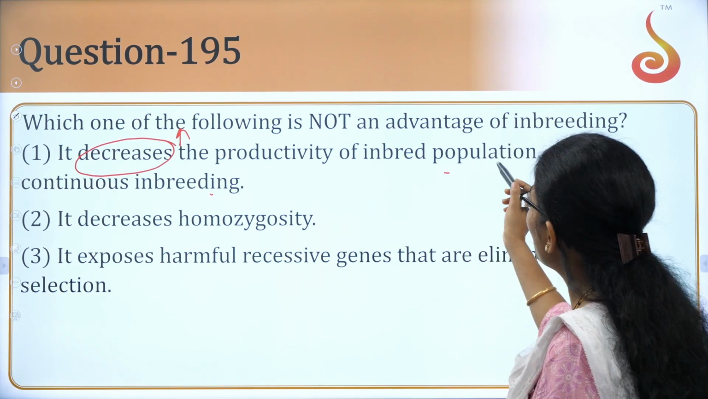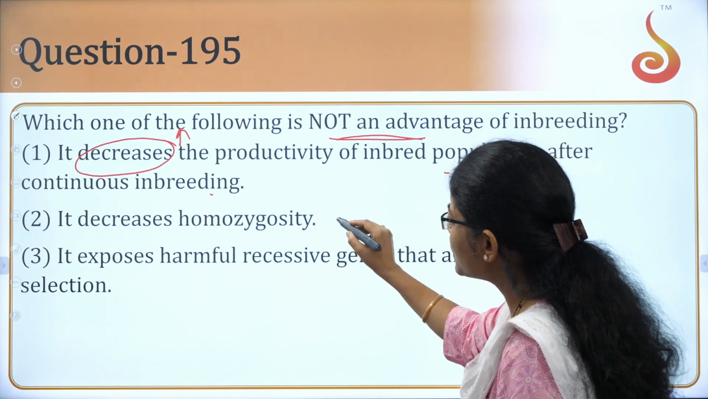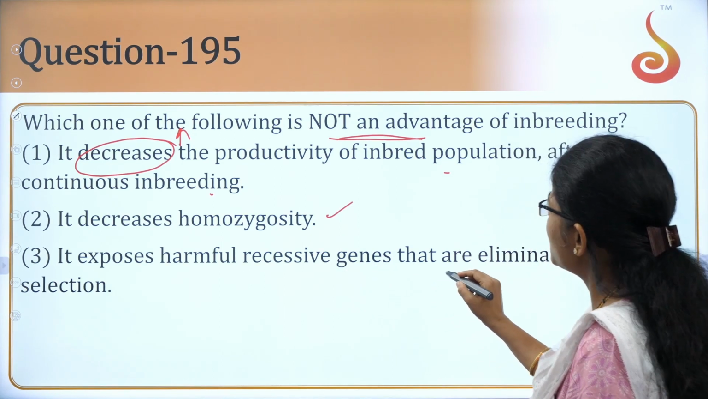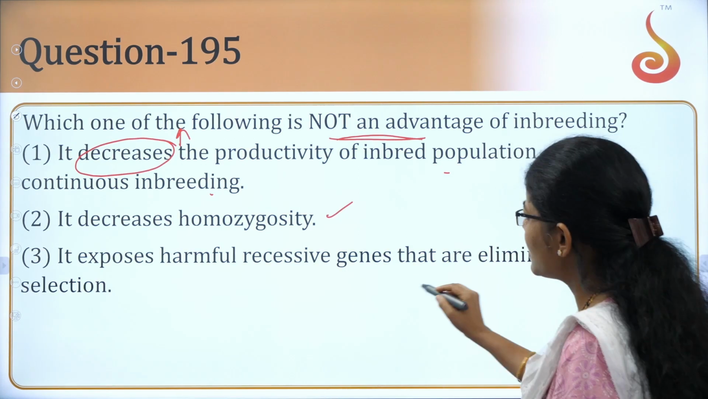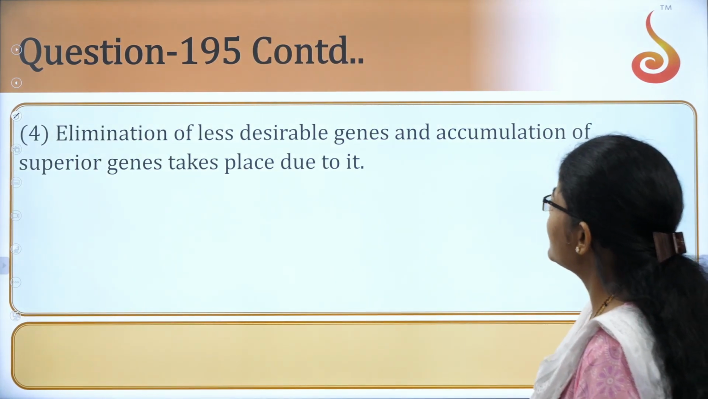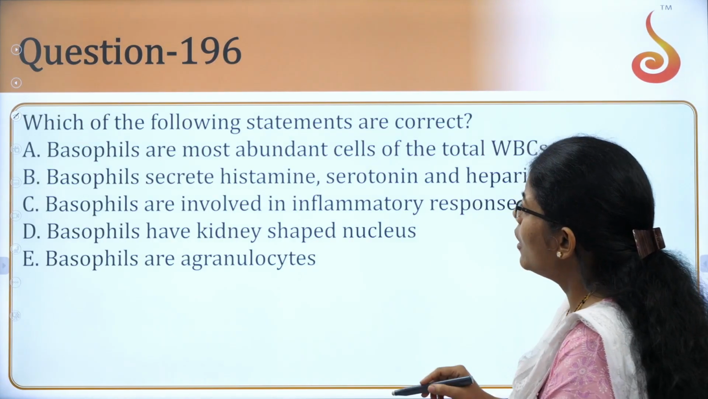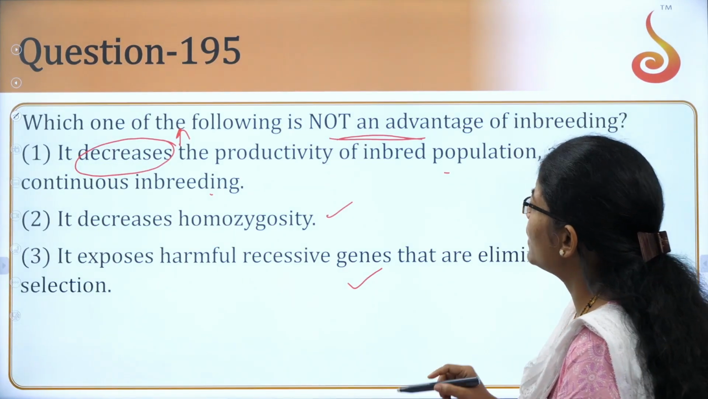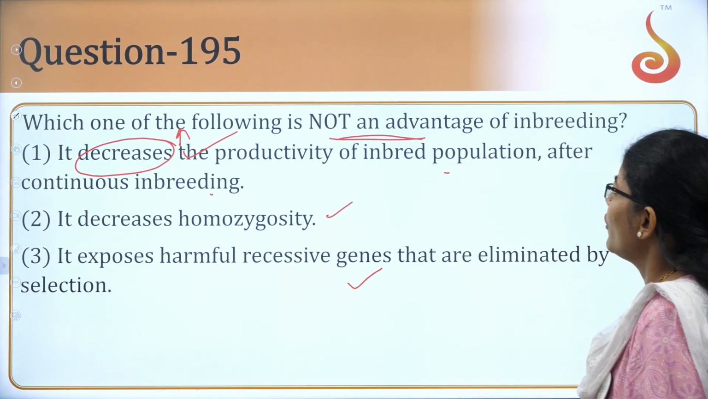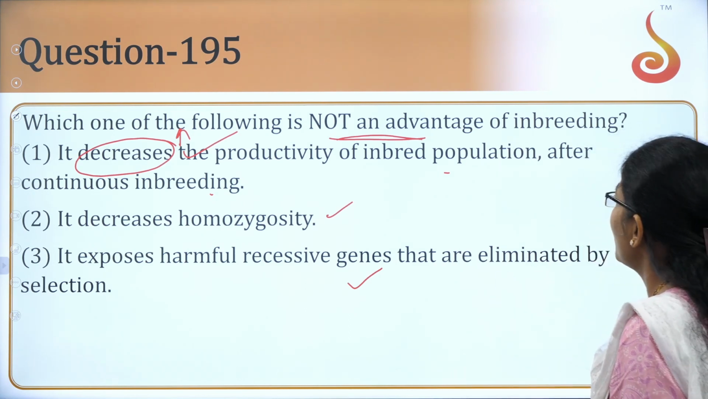Which one of the following is not? So, they are asking which is not an advantage. It decreases homozygosity. Yes, correct. It exposes harmful recessive genes that are eliminated by selection. Yes. And the fourth point, elimination of less desirable genes and accumulation of superior genes takes place due to it. Yes, correct. So your answer is going to be the first option, that it decreases the productivity of inbred, which is not an advantage. In fact, it increases the productivity of inbred population.